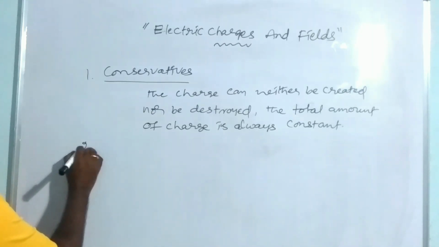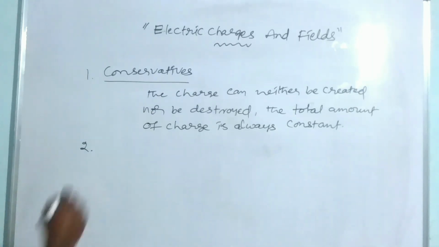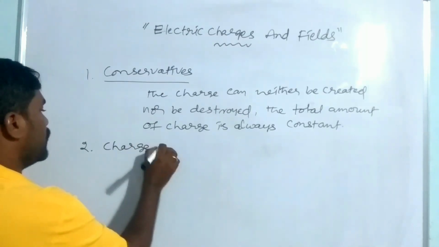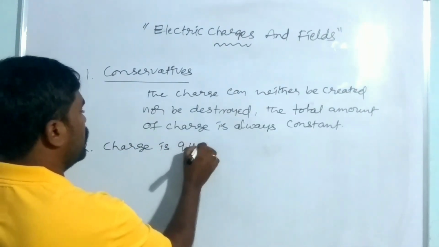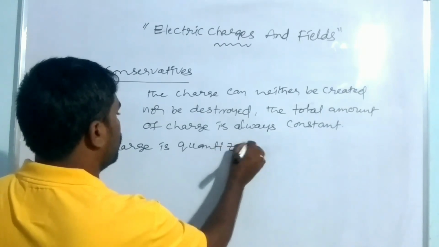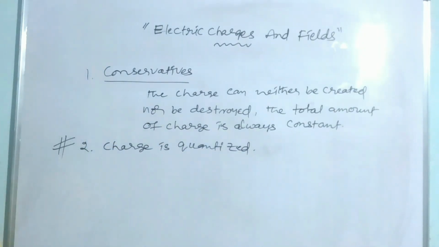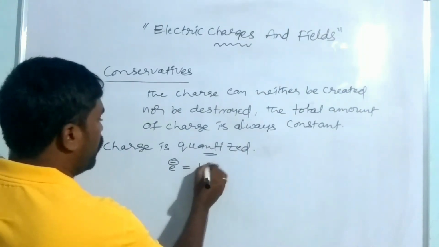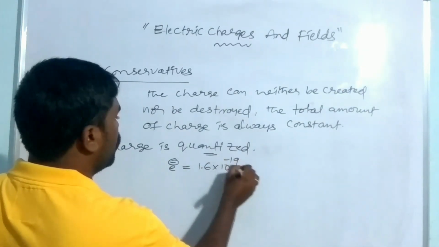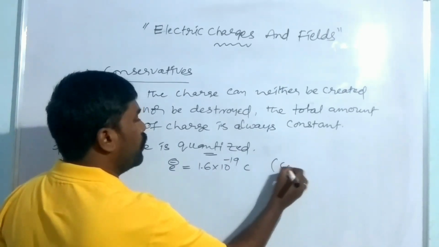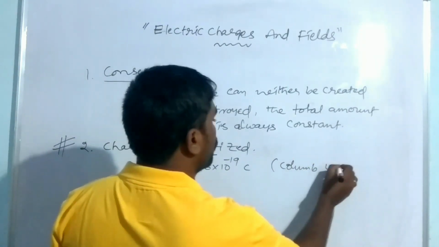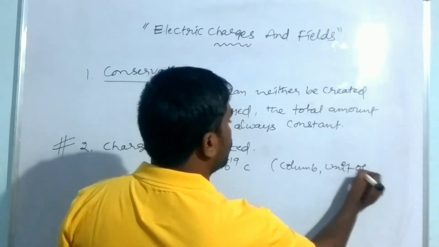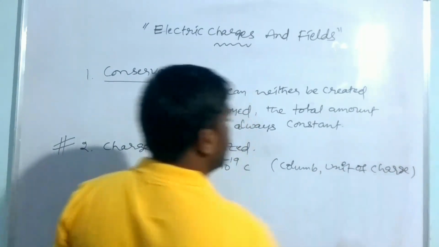One more point: charge is quantized. This is a very important question for the board examination. What is the quantization of charge? The charge of an electron in nature is 1.6 into 10 to the power minus 19 coulomb. Here coulomb is the unit of charge.